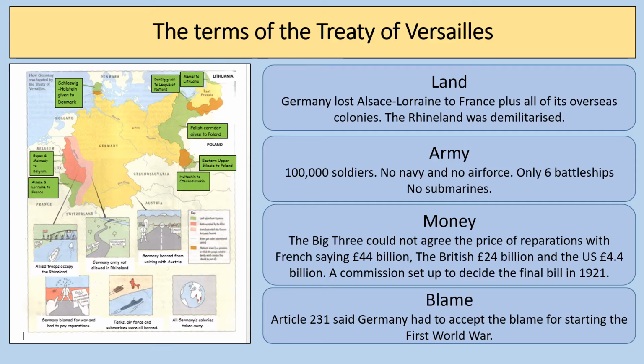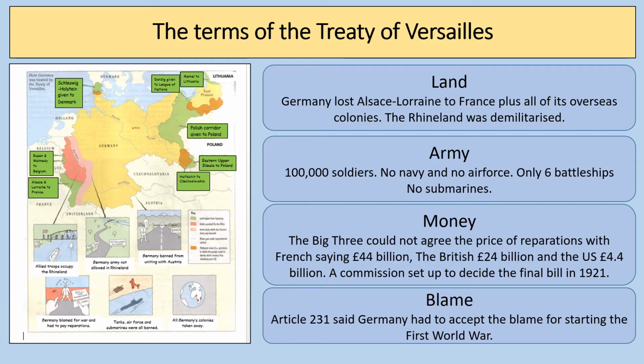The Rhineland area, which you can see there in the dark red on the map, was the area to the west of the River Rhine on the border towards France and Belgium. This was to be demilitarized, and it's important to note that this area had been demilitarized as part of the armistice as well. So this was something that was just continuing the state of play in Germany for what had been happening in Germany since the 11th of November 1918.